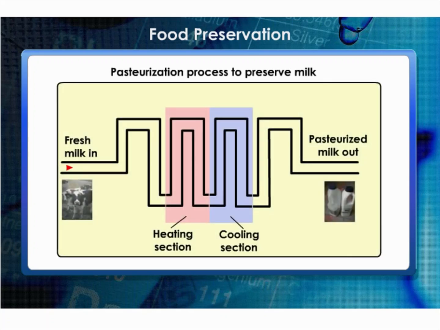Boiling kills many microorganisms. Similarly, we keep our food in the refrigerator. Low temperature inhibits the growth of microbes. Pasteurized milk can be consumed without boiling as it is free from harmful microbes. The milk is heated to about 70 degrees Celsius for 15 to 30 seconds and then suddenly chilled and stored. By doing so, it prevents the growth of microbes. This process was discovered by Louis Pasteur. It is called pasteurization.